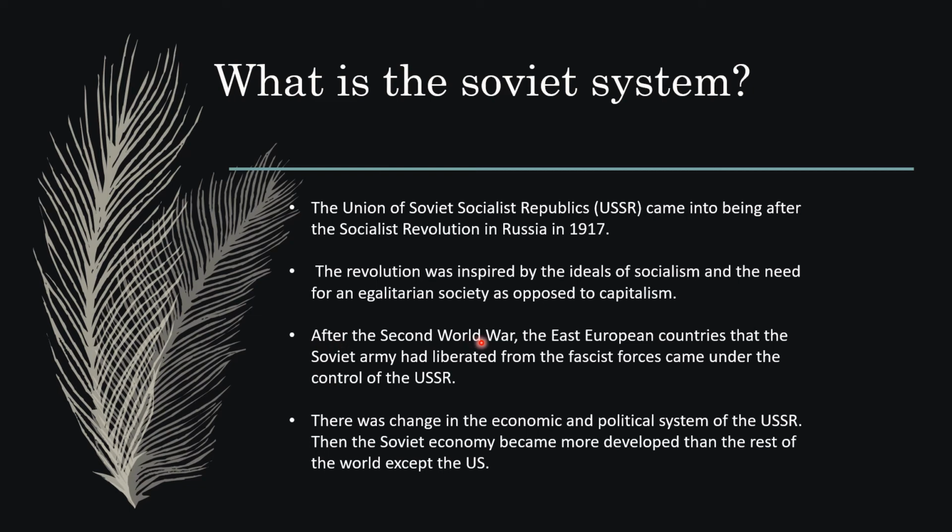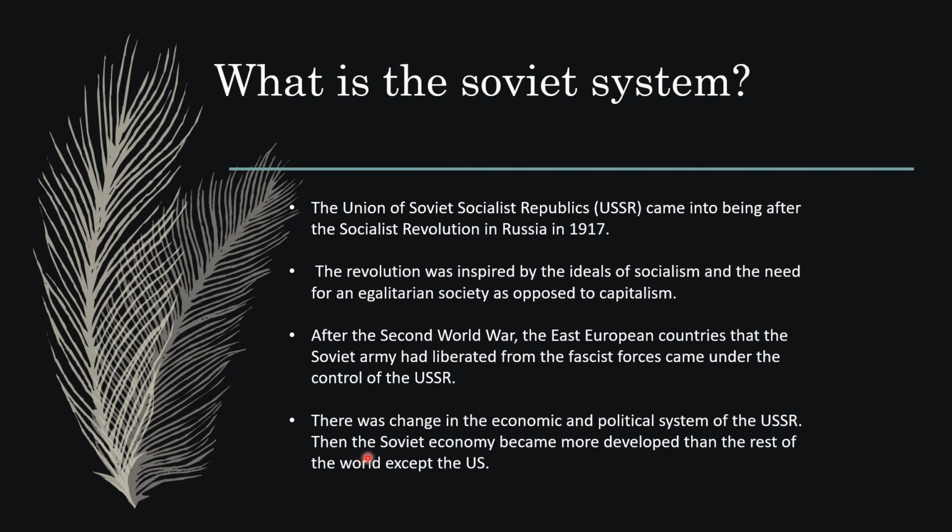After the Second World War, the Eastern European countries, after the Soviet army had liberated them from fascist forces, came under the control of USSR. Here, fascist forces means the German army, which came under the control of the Soviet army. There was a change in the economic and political system of USSR.